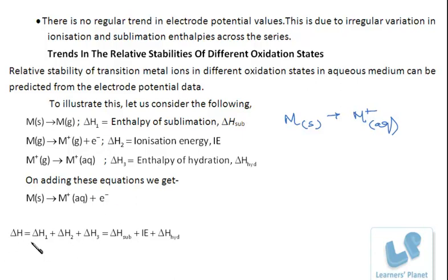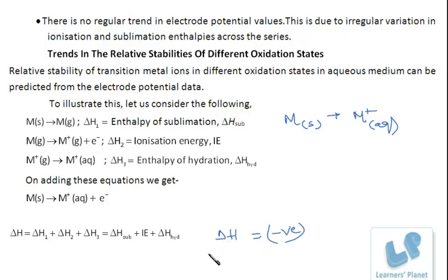Delta H, the total enthalpy, will be equal to the enthalpy of sublimation plus ionization energy plus the hydration energy. Now the point is that this delta H should be negative. For the stability of any ion, the value of delta H should be negative. That is, energy should be released. So this reaction, metal solid to metal plus aqueous, will be favorable only if the sum of the enthalpy change is negative.